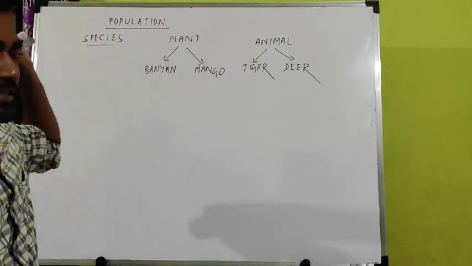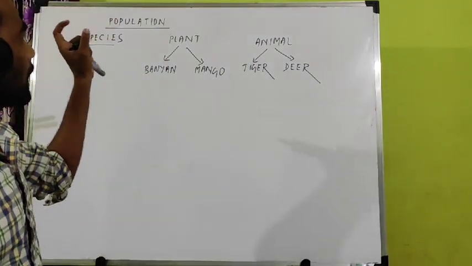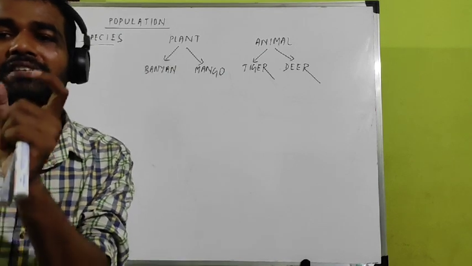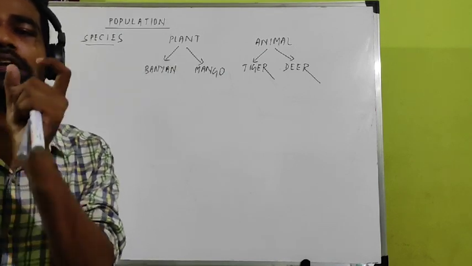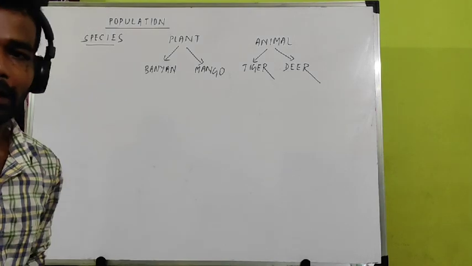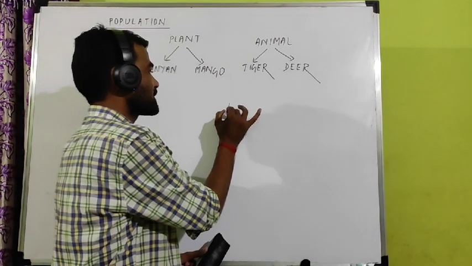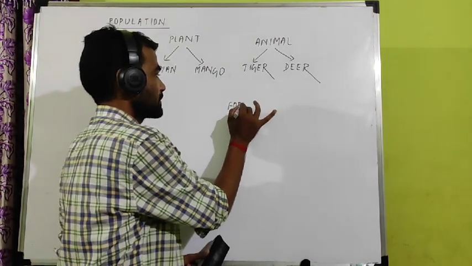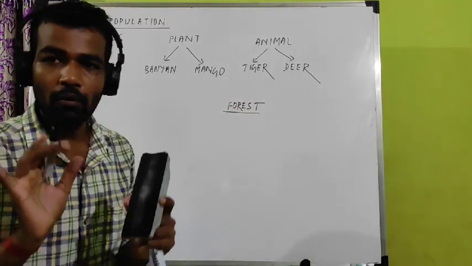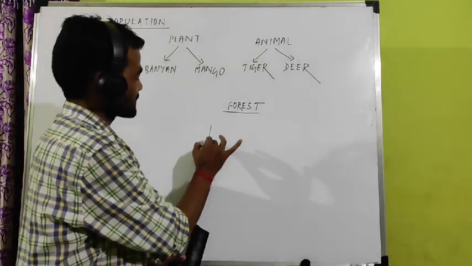But what is population? I am repeating the same thing. Population is the group of individuals of the same species in a particular geographical area. For example, take a forest in Indian conditions. In India, there is one forest.